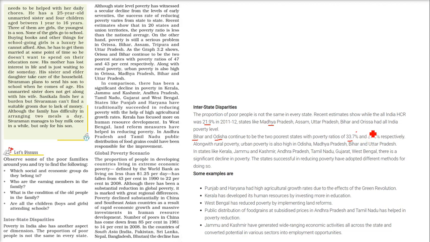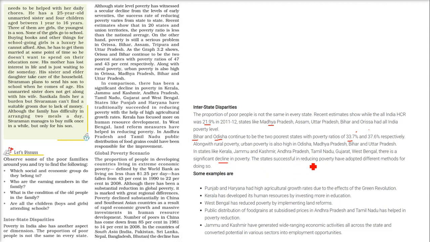So this is changing. This is just to give you an idea. Along with rural poverty, urban poverty is also high in Odisha. That is, you will find poor in the rural areas as well as in the urban areas. Madhya Pradesh, Bihar and Uttar Pradesh are like this, whereas in states like Kerala, Jammu and Kashmir, Andhra Pradesh, Tamil Nadu, Gujarat and West Bengal, there is a significant decline in poverty. So there is an improvement in the poverty level.